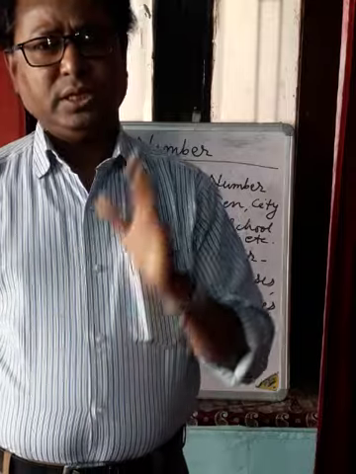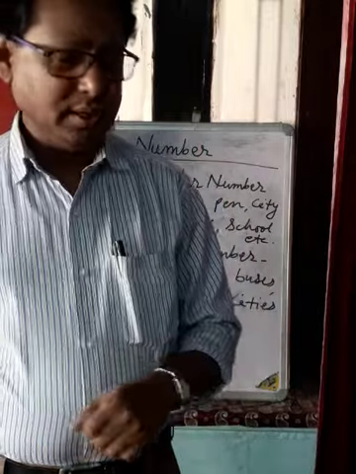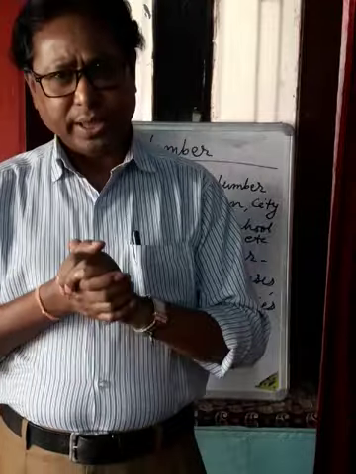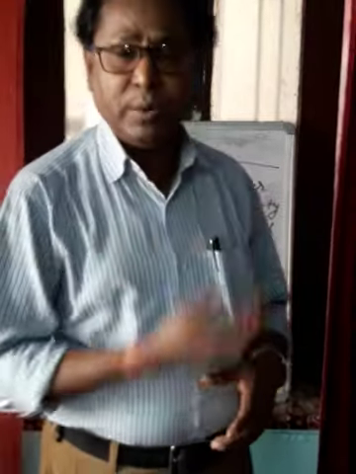So number is categorized into two classes: singular and plural. What is singular number? When we talk about any one thing, one person, one place, that is called singular number. When we say something which indicates one thing, one person, one place, then that is called singular number.